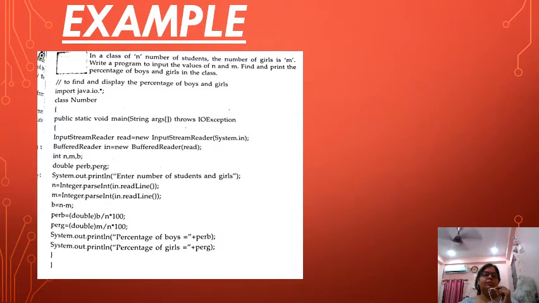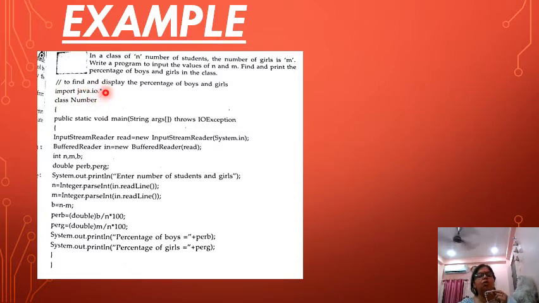Now this is one simple program. See what we are going to do in this program. In a class, n is the number of students, and m is the number of girls. Write a program to input the values of n and m and print the percentage of boys and girls in the class. See, first we have a single line command to find and display the percentage of boys and girls. Then we have written here the syntax of import